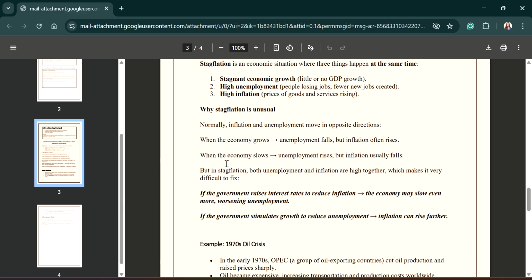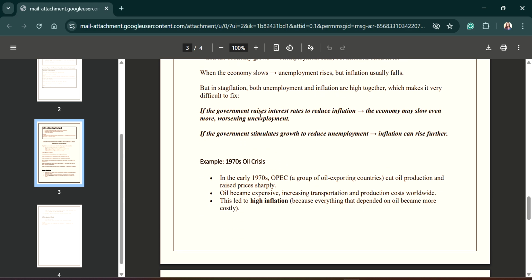Similarly, if the government tries to stimulate the economy by reducing unemployment, then it will reduce the interest rate, but on the other hand, inflation will rise further.